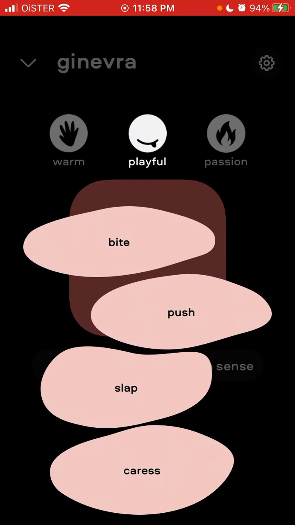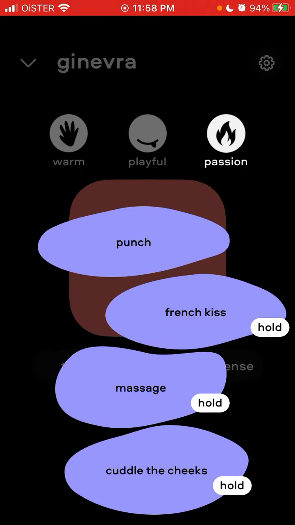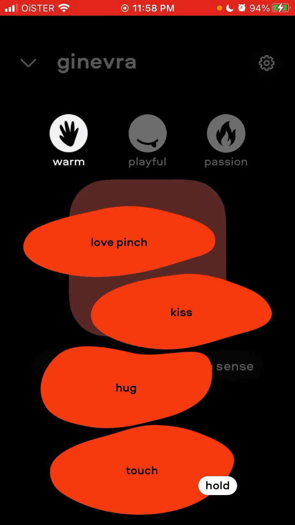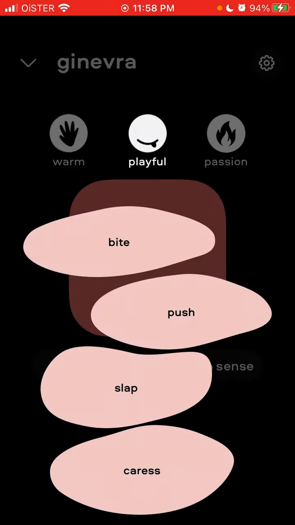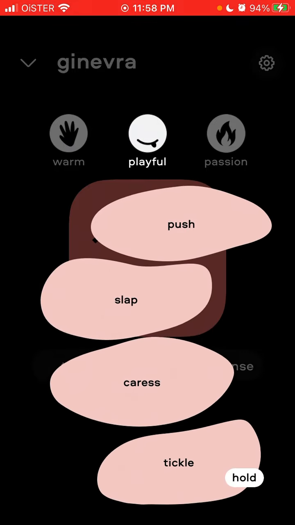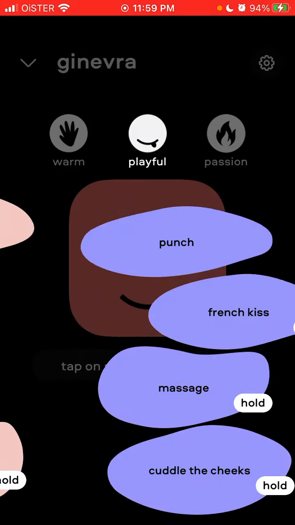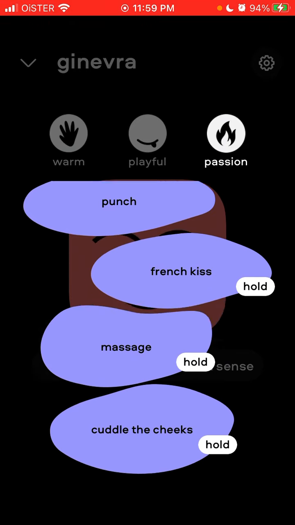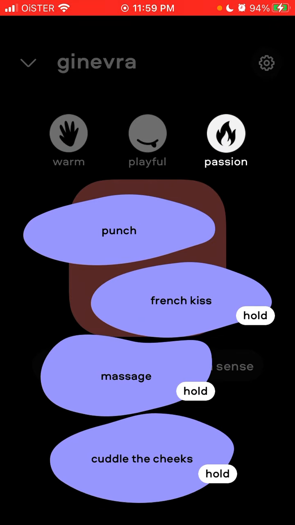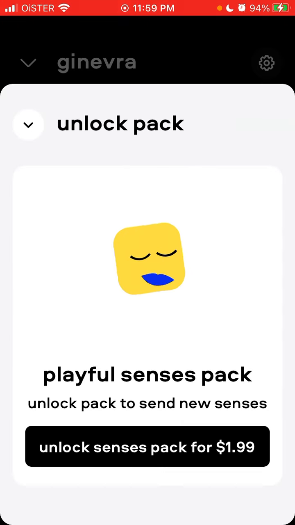Basically you have all these different emotions: warm, playful, and passion emotions, like love pinch, kiss, hug, touch, lick, playful bite, push, slap, curse, tickle, passion emotion, French kiss, punch. But to get some additional emotions and senses, you will need to upgrade in the app.